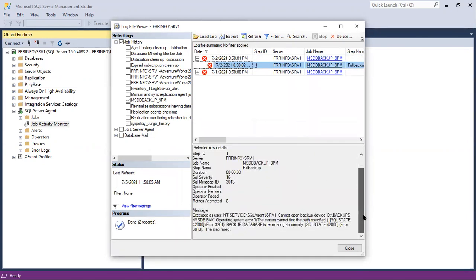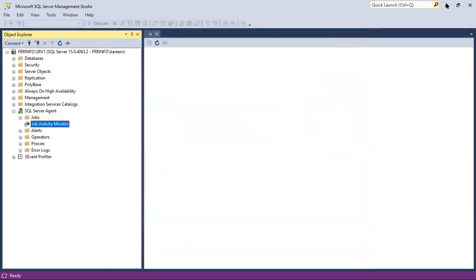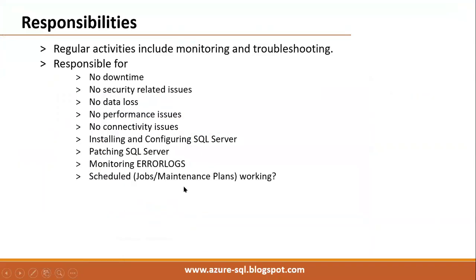Okay, it will write a very clear message. Depending on that, we can start troubleshooting. Just remember, these are the major activities of a database admin, the major activities of a DBA.